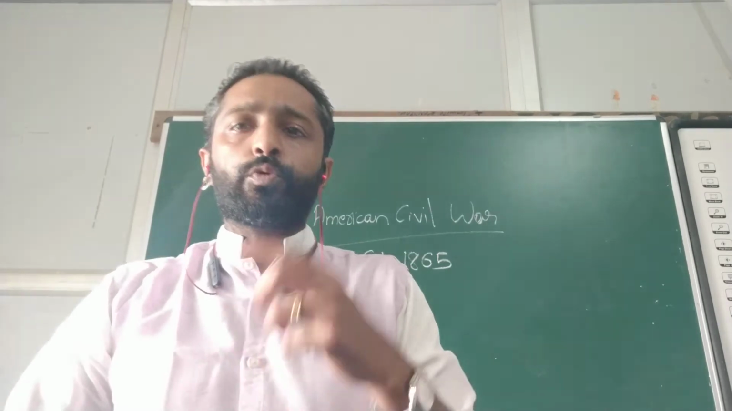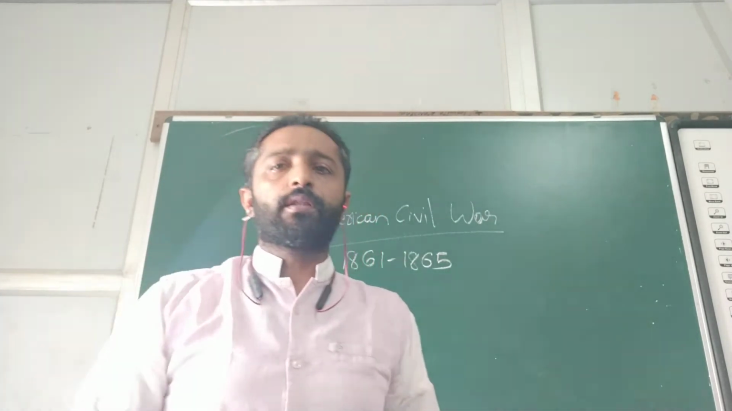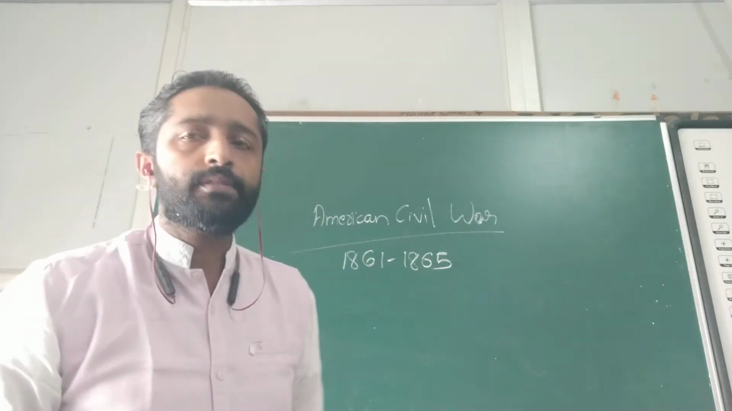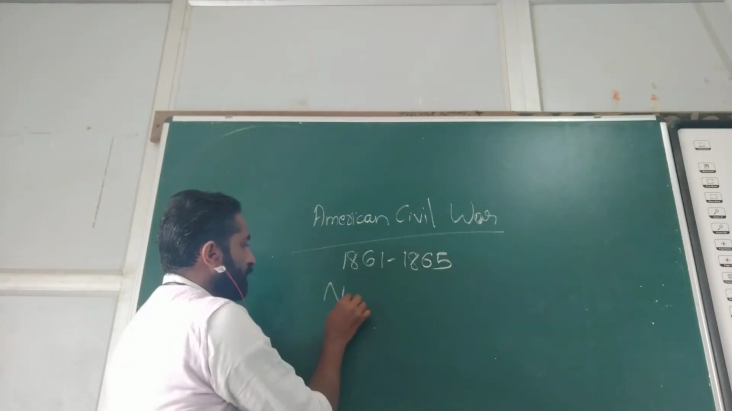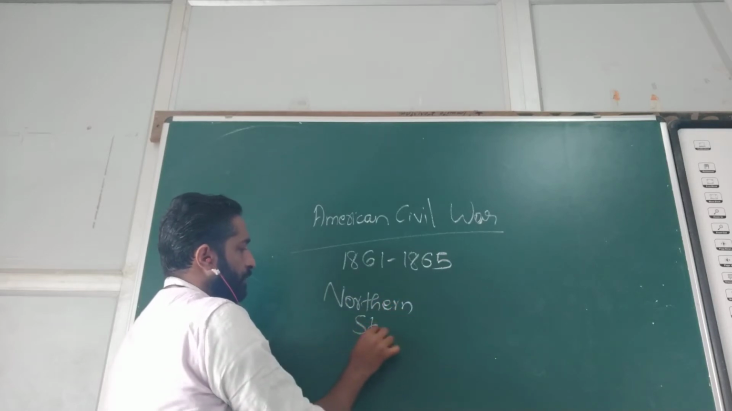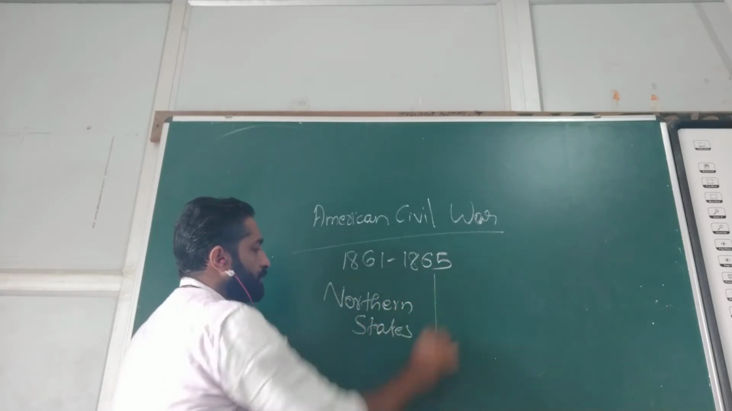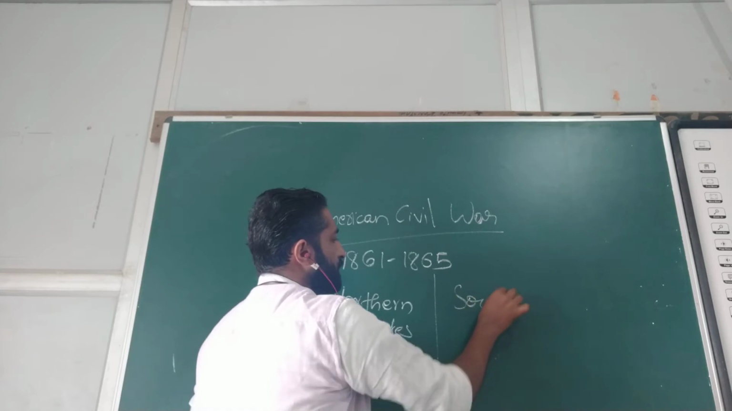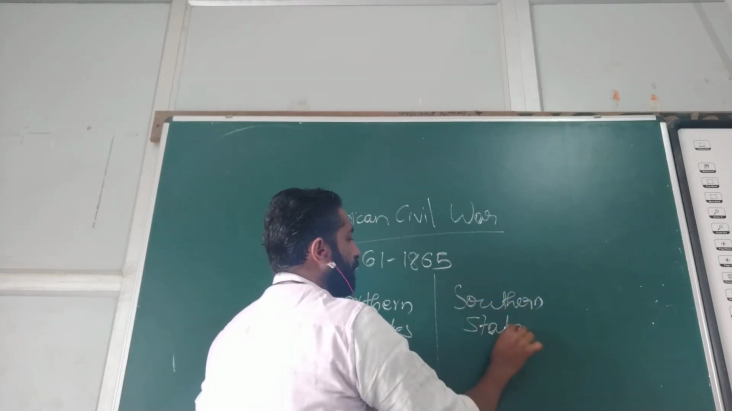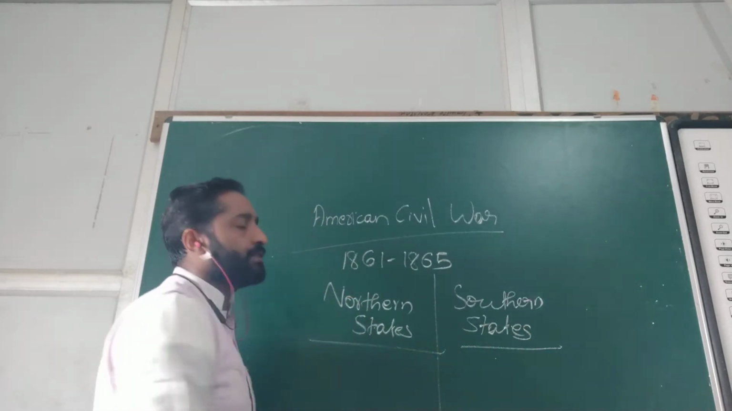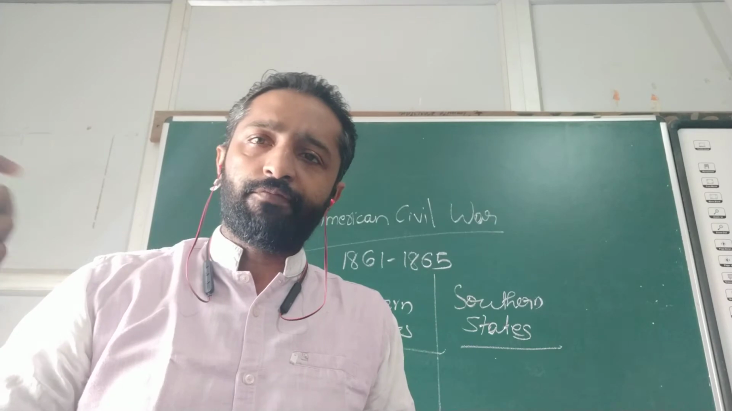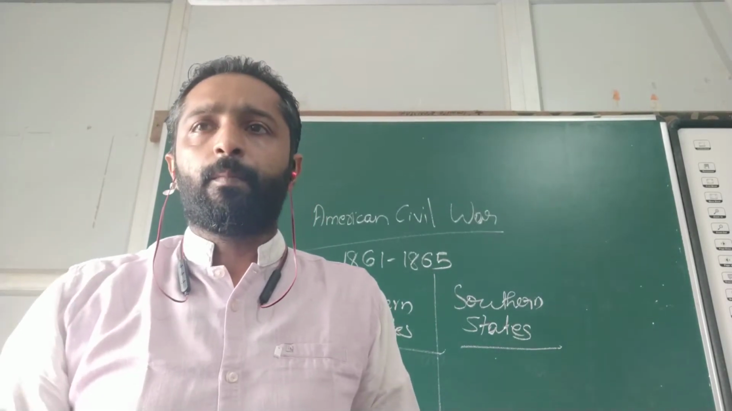And now let's go through the background. How did this American Civil War happen? The background is, there are two things to learn. There are the Northern States and the Southern States. The American Civil War happened between the Northern States and the Southern States. Now let's see about these two different states in a particular manner.